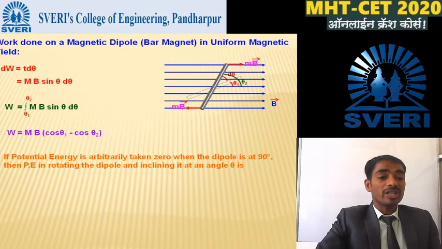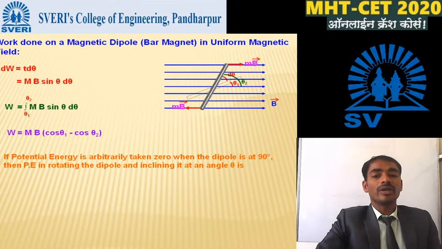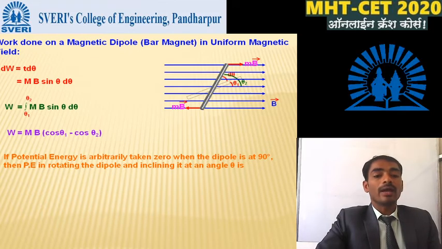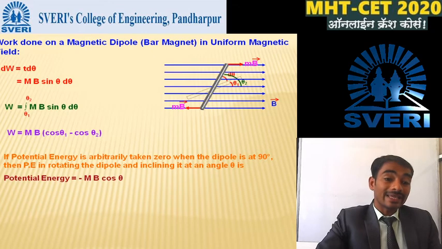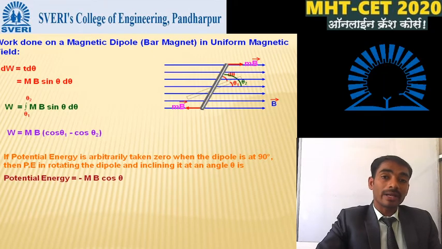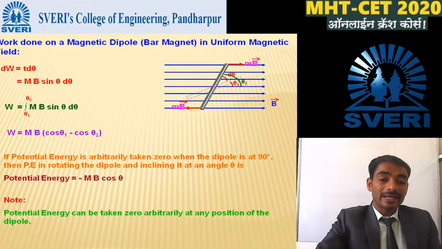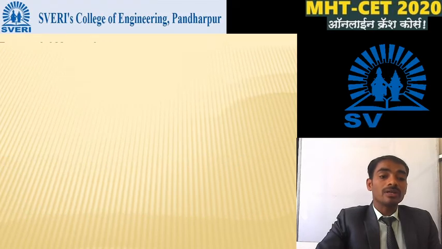If the potential energy is arbitrarily taken as 0 when the dipole is at 90 degrees, then the potential energy in rotating the dipole and inclining it at an angle theta is equal to minus mB cos theta. Note that the potential energy can be taken as 0 arbitrarily at any position of the dipole.